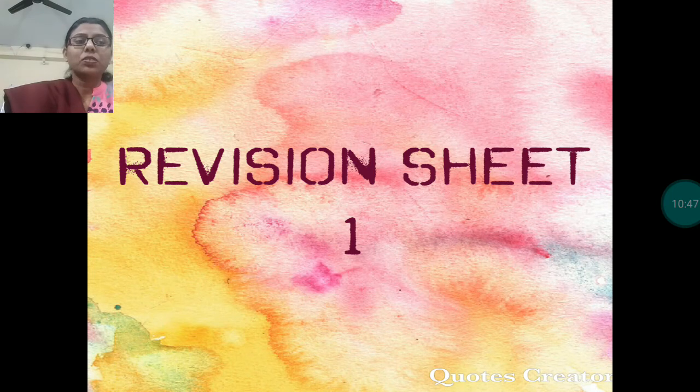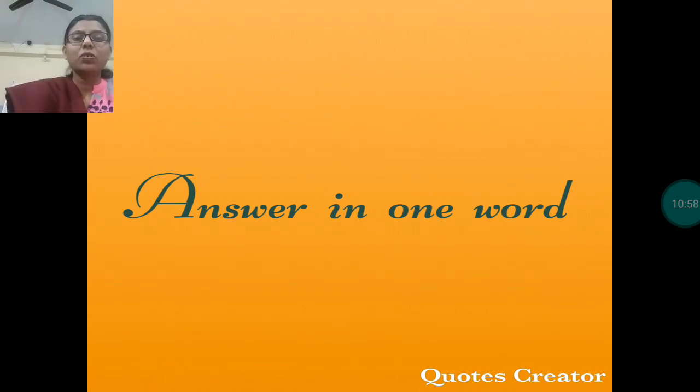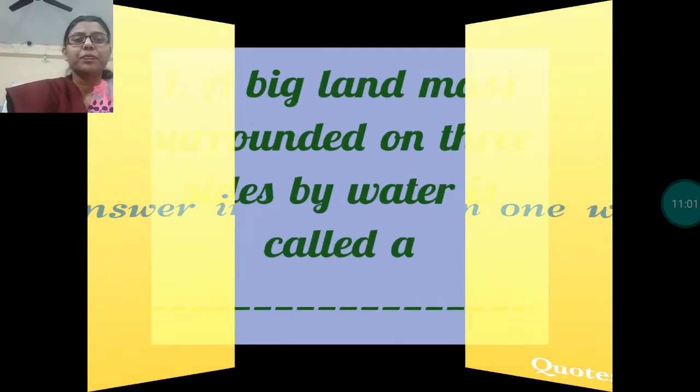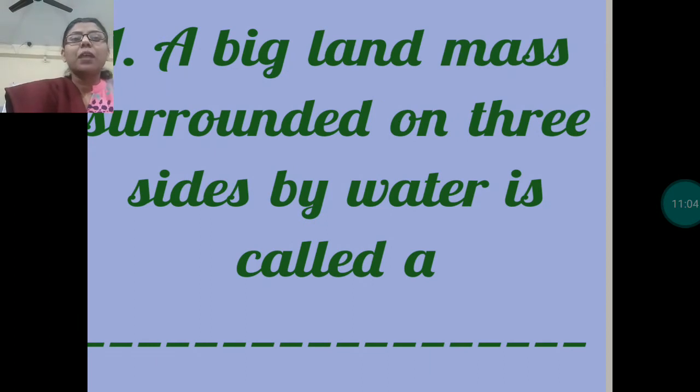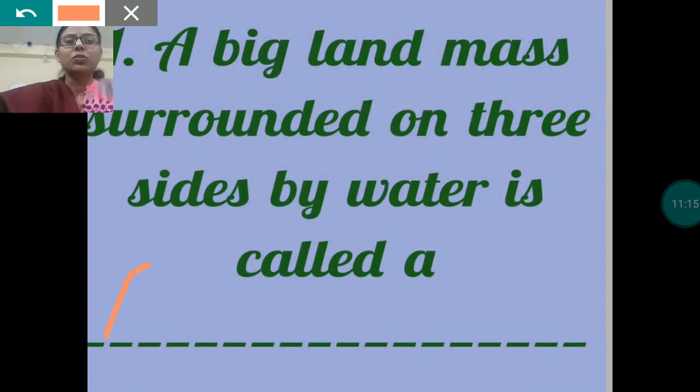Now let us try to solve some questions related to this. Rest part of this chapter we will discuss in next class. I know you all know the answer of all the questions. First, a big land mass surrounded on three sides by water is known as, what is it called? Yes, it is known as peninsula.